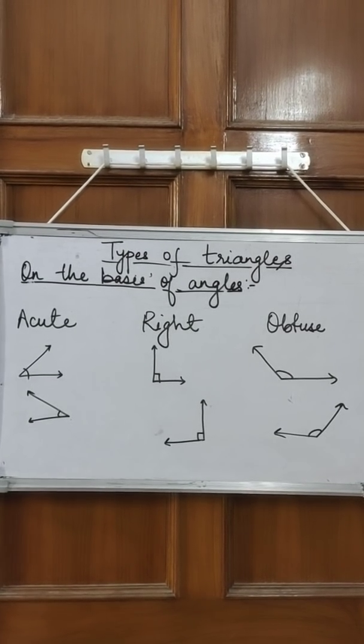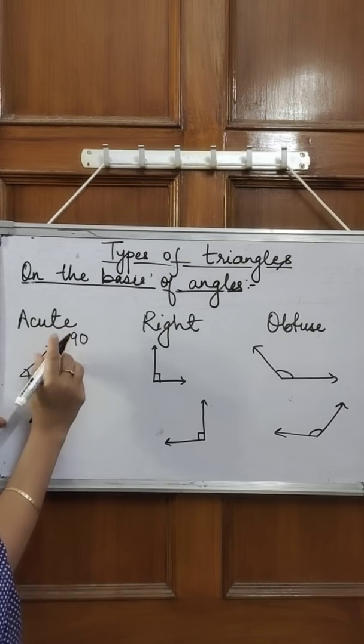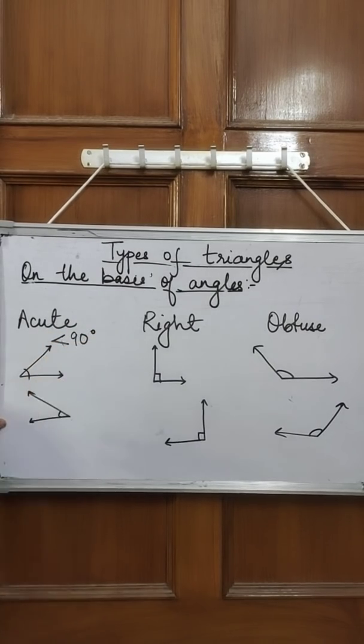Now, on the basis of angles, again we can have three types of triangle, but before we do so, let's first revise these three types of angles. So first one I have written acute angle. So what is an acute angle? An angle whose measurement is less than 90 degree. Okay, so when I have the measurement less than 90 degree, then we can say that it's an acute angle.